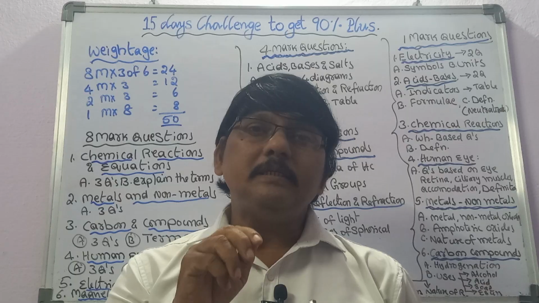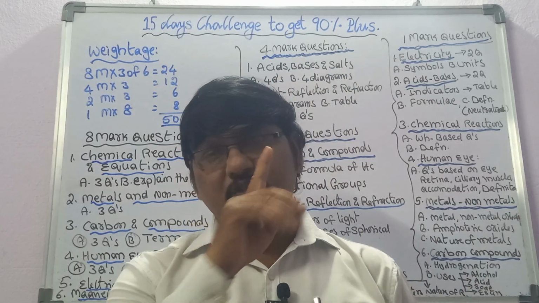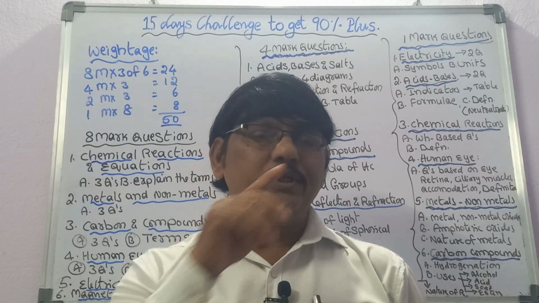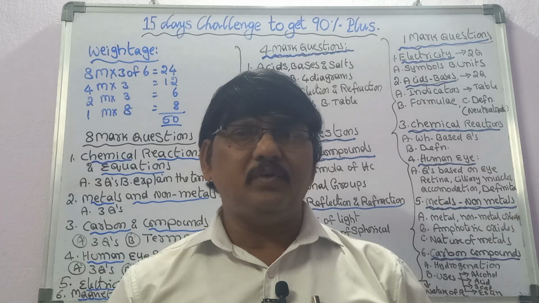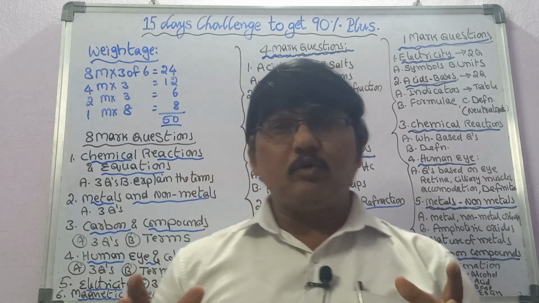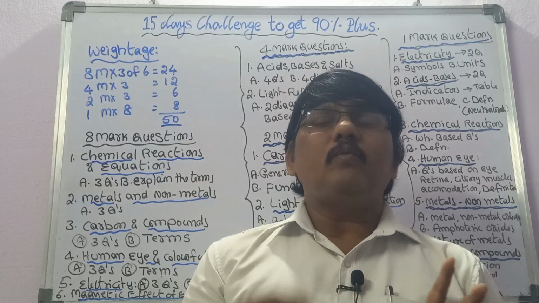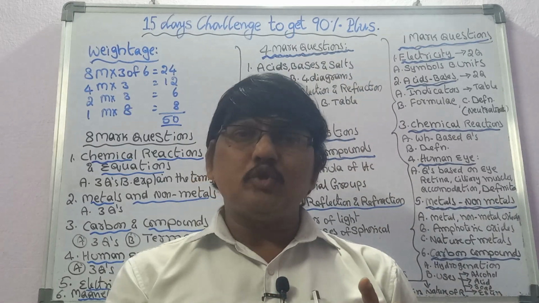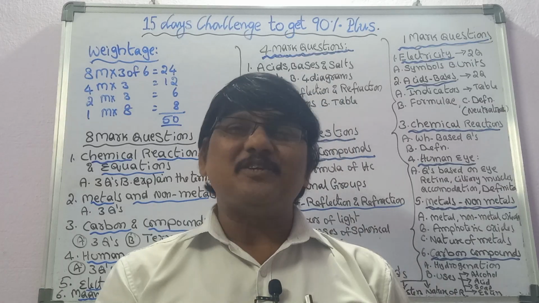In these 4 marks questions, you have to answer 3 questions. The first one is the diagram. The next question answer also you have to answer, and it's very easy. Now let us see the questions. The first one is: what are the uses of bleaching powder, baking soda, washing soda and plaster of Paris?